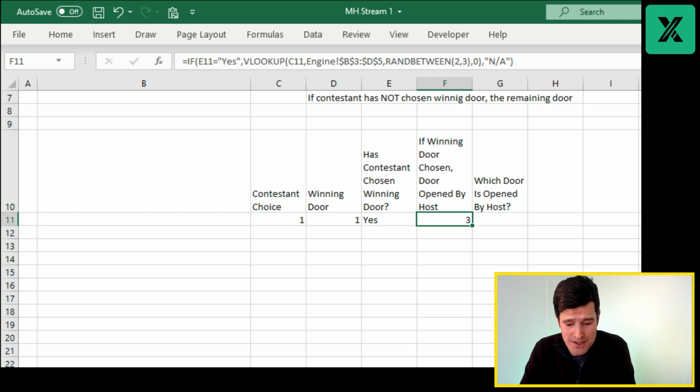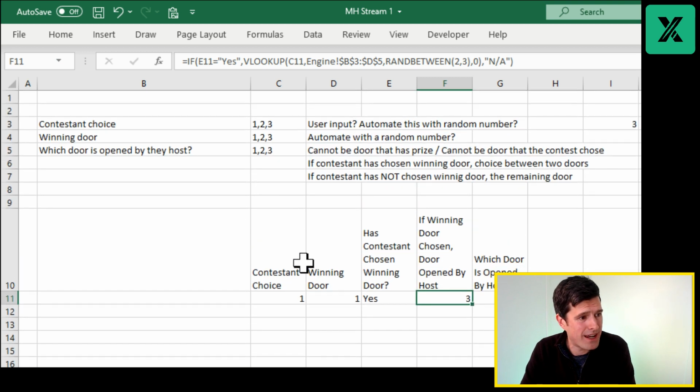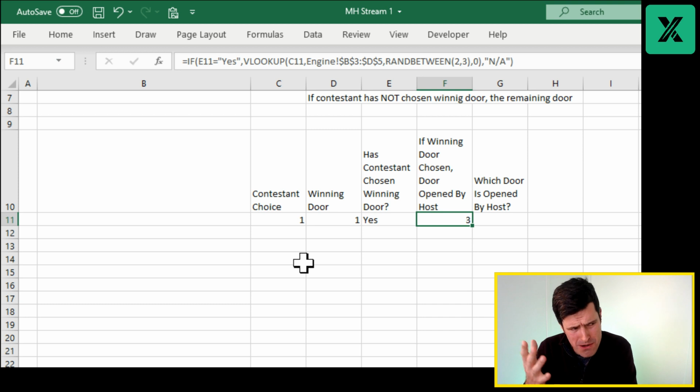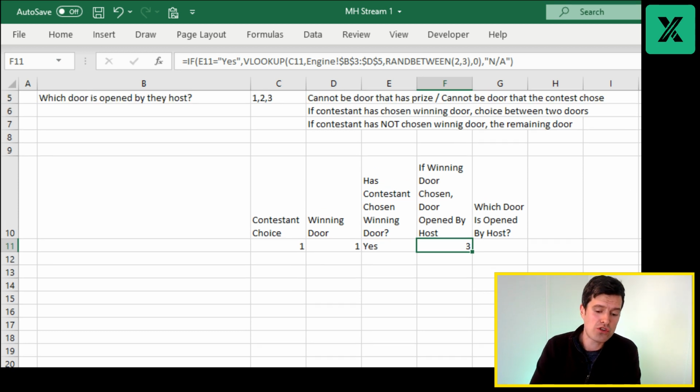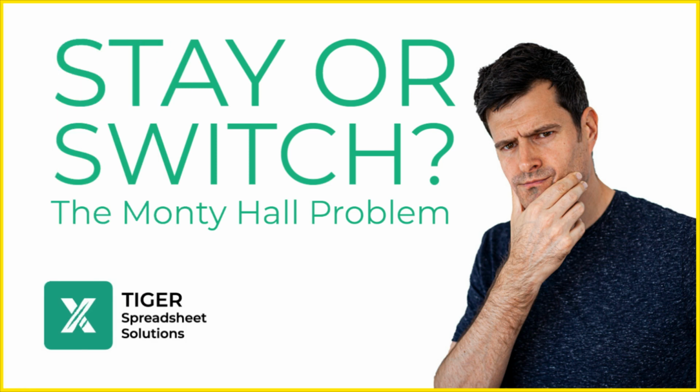So we'll be continuing tomorrow, guys, and we'll be continuing with this model. I think we've probably built about 1/3 of the model. So if we can build 30% every day, that should move us towards Friday, which is when we will hopefully finish building this model, and we'll be able to prove this one way or another, should we stay or switch.